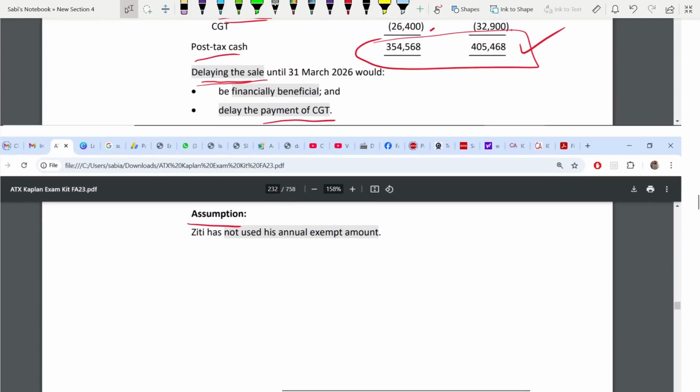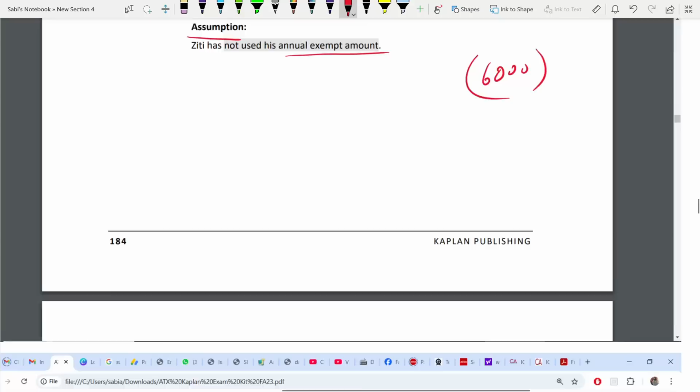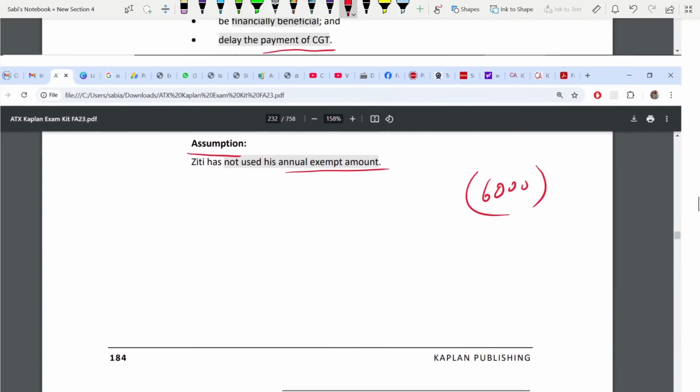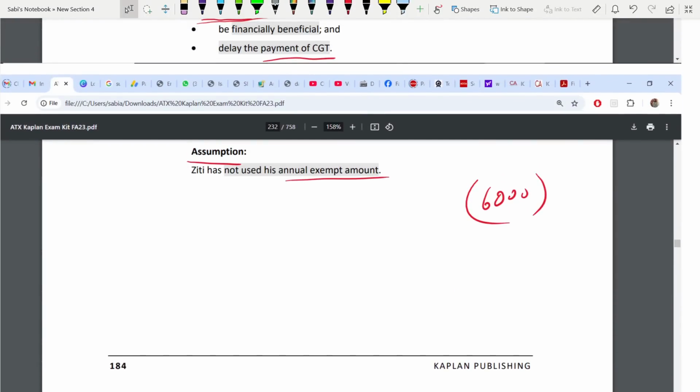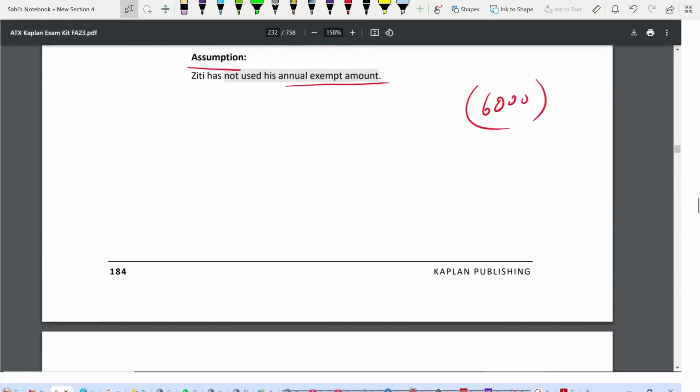After the summary, write the assumption. There could sometimes be just one assumption. Even if it's one, write it. Zeeti has not used his annual exempt amount. We are assuming that, which is why we are deducting the 6,000. Assuming he has not used the 6,000 in that tax year, both tax years, 25, 26 or 24, 25. Okay. Mostly assumptions are based on that only. Personal allowance is not utilized, annual exempt amount is not utilized, like that.